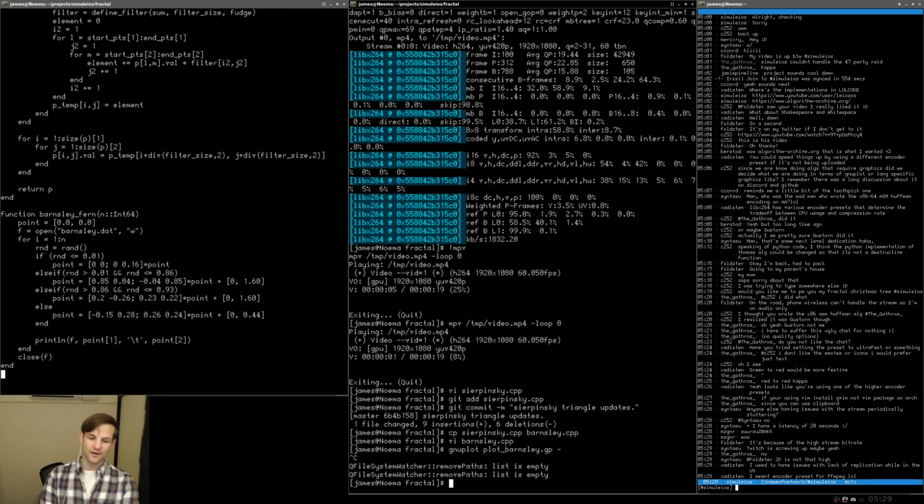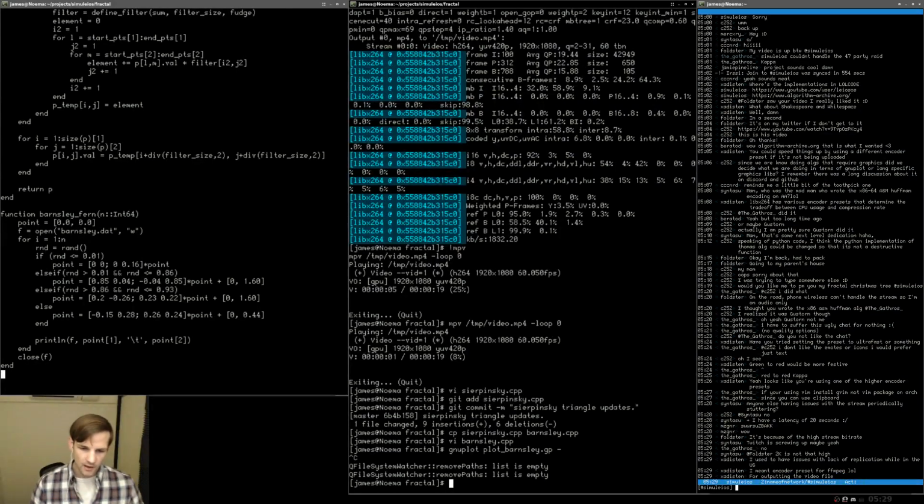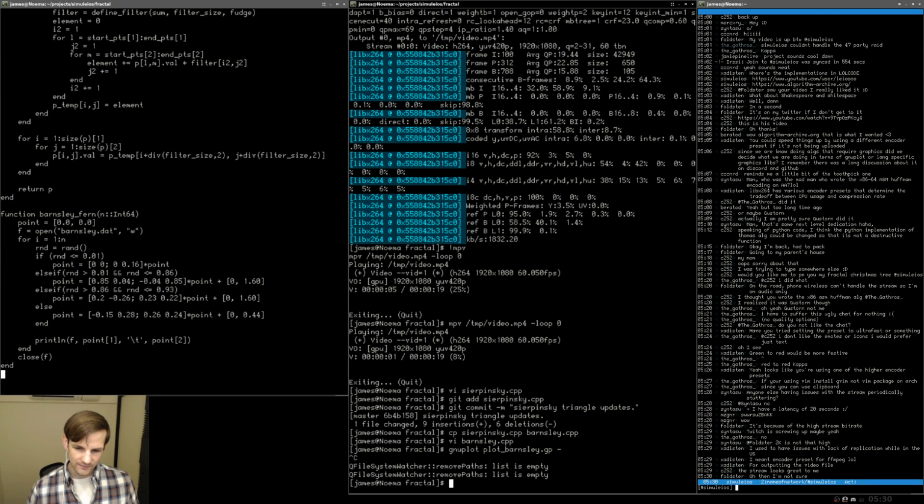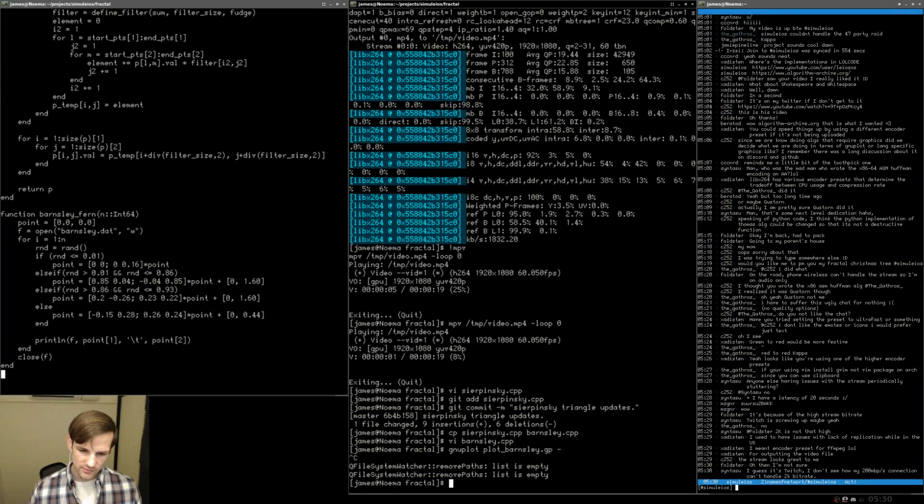Oh, for FFmpeg. Oh, I'm sorry, I misunderstood. Sorry about that. If I missed anyone in chat, I do apologize for that. Let's see, what did Gather say? Gustorn, quality options. If you're using Vim, install gvim, not the Vim package on Arch, since you can use the clipboard. Yeah, fair enough. Anyone else have issues with stream periodic stuttering?